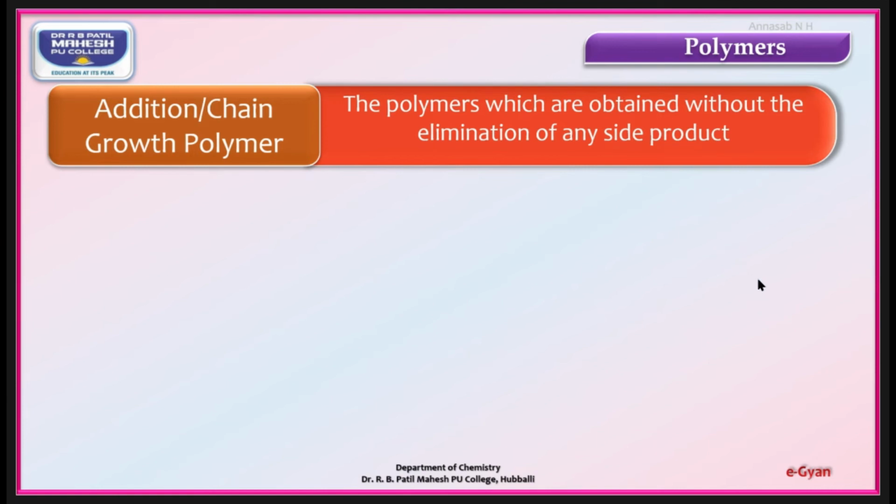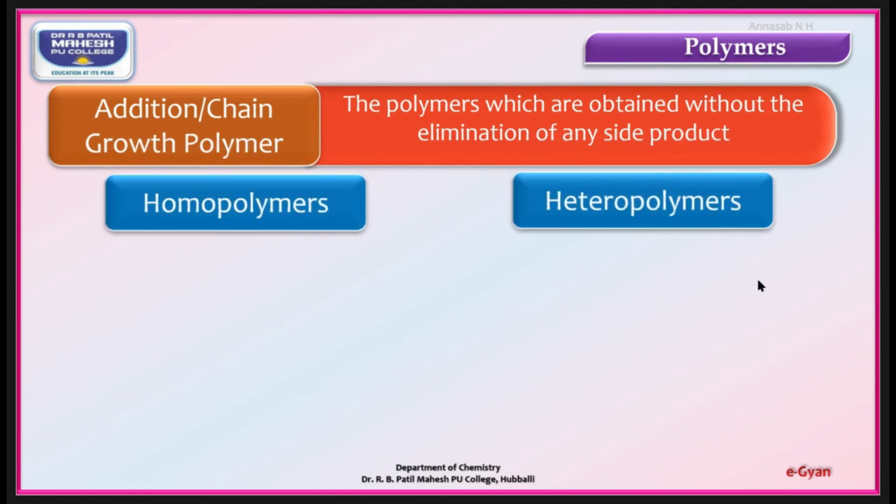There are again two types, homopolymers and heteropolymers. So with the name you can understand, homopolymers, all the monomeric units used are same, but here they may be different. So here you can understand the monomeric unit used for the preparation of polymer is A only.